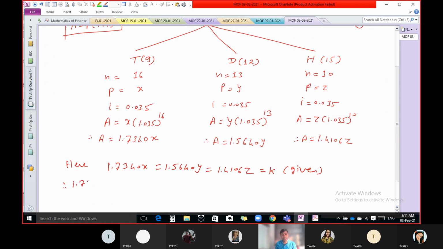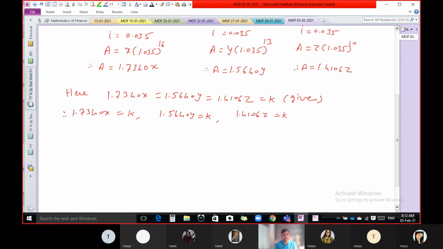So 1.7340X equals k, 1.5640Y equals k, and 1.4106Z equals k. So X equals k divided by 1.7340, Y equals k divided by 1.5640, and Z equals k divided by 1.4106. You can keep this as it is.